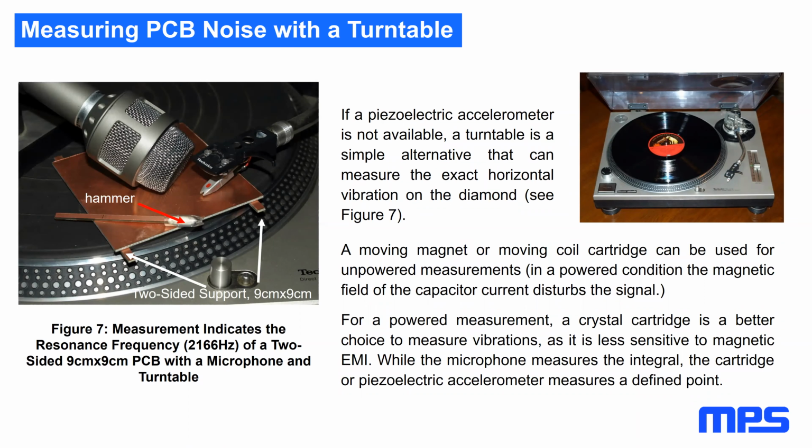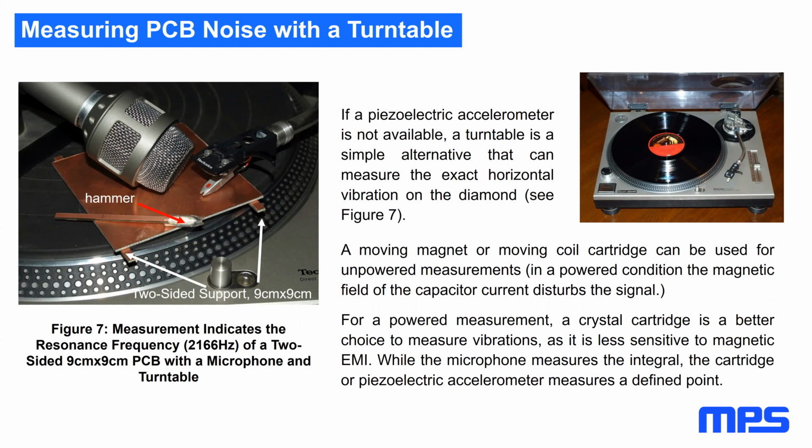A moving magnet or moving coil cartridge can be used for unpowered measurements. In a powered condition, the magnetic field of the capacitor current unfortunately disturbs the signal. For a powered measurement, a crystal cartridge is a better choice to measure vibrations, as it is less sensitive to magnetic EMI. While the microphone measures the integral, the cartridge or piezoelectric accelerometer measures a defined point on the PCB.